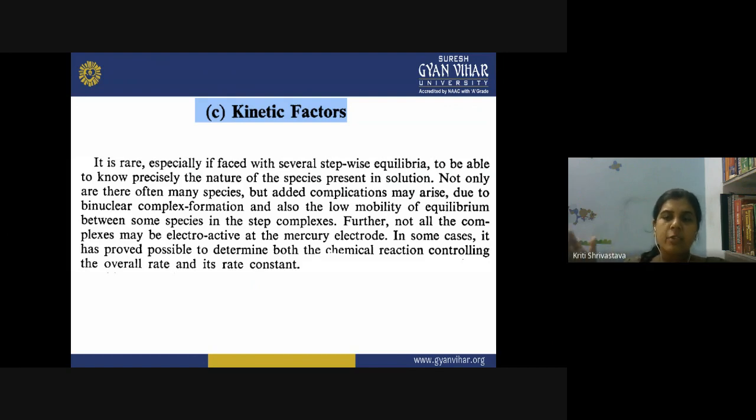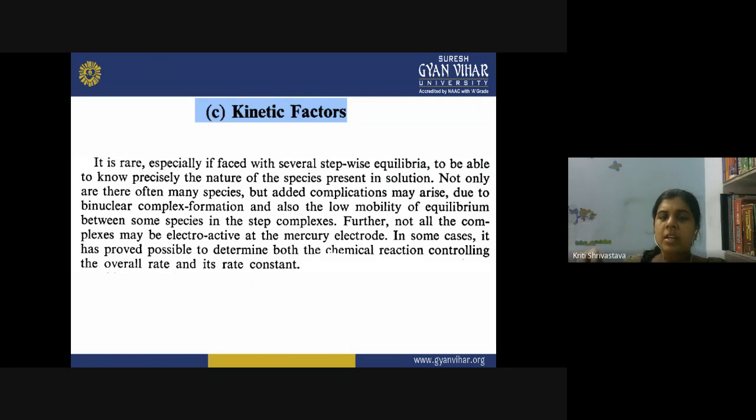Other complications are also added to the system when we have binuclear complex formation, and also the low mobility of the equilibrium between some species in the stepwise complex.